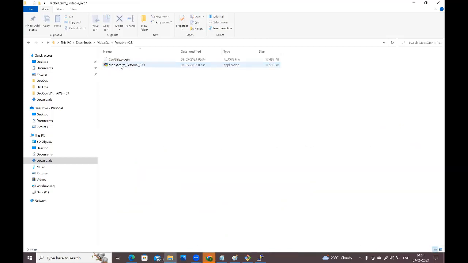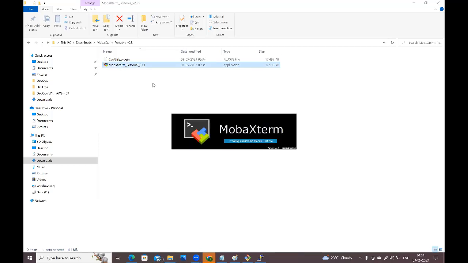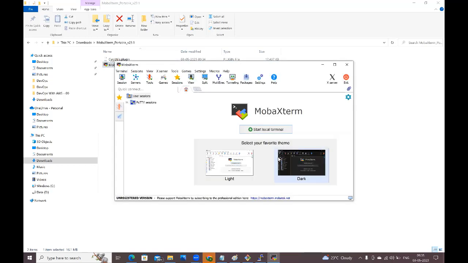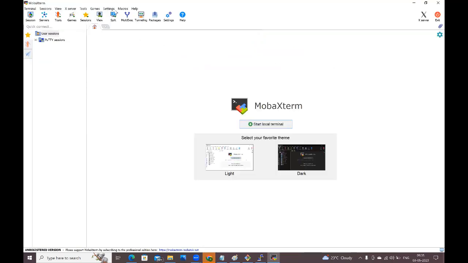Go to here. See guys, this is the MobaXterm application. Just click on this. You don't need to do anything, guys, just open that application. See guys, MobaXterm. From here also we can connect.